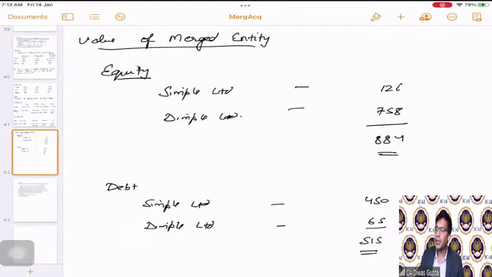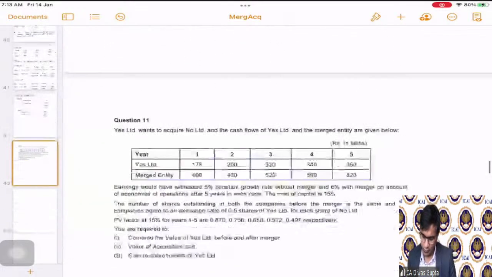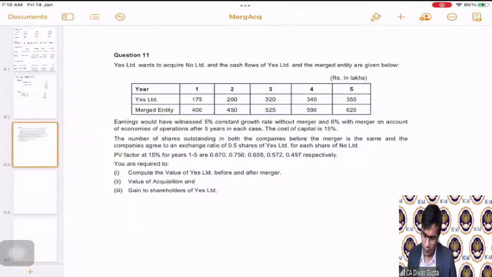Let us go to the next question. Question number 11. Now, this is a very good question, because this will involve 2-3 things. So let's try to attempt this.